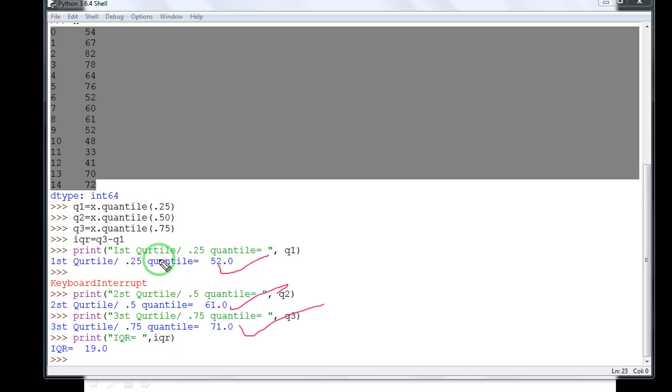You just have to use the function x dot quantile 0.25. It will tell you the first quartile. If you write 0.50, it will give you the output at the median value, or the second quartile. For the third quartile you can give x dot quantile 0.75, where x is whatever the name of the series is. The same thing you can do with a data frame also.